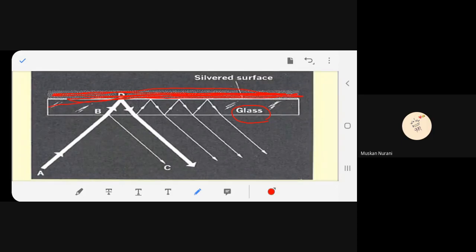Take a glass and on one side you paint it, then that glass becomes a mirror. Do you agree with me? Yes, ma'am. Okay.